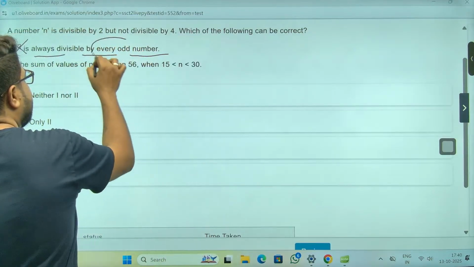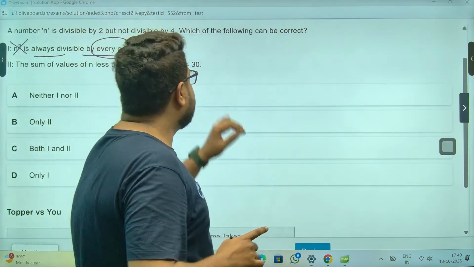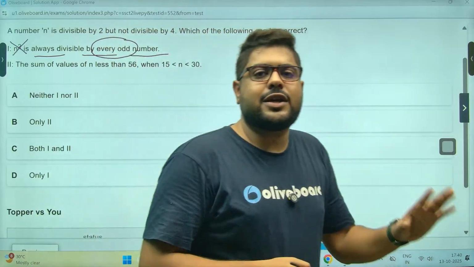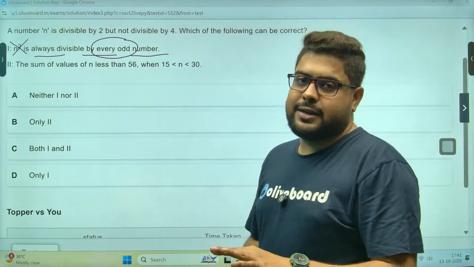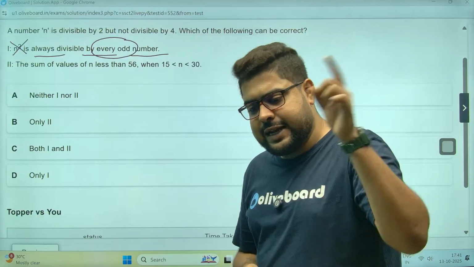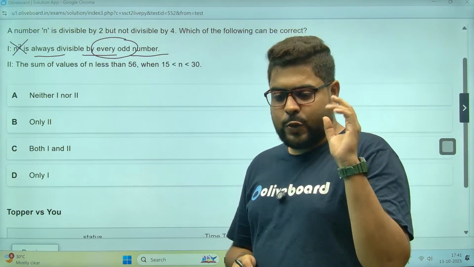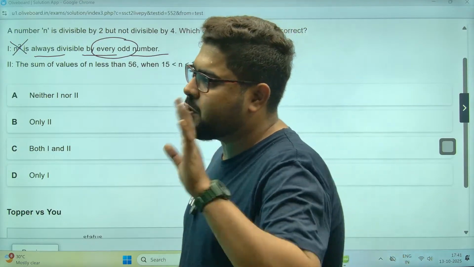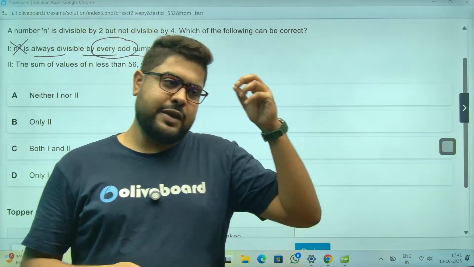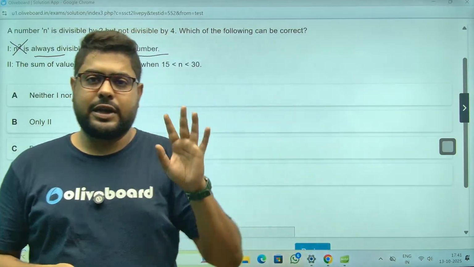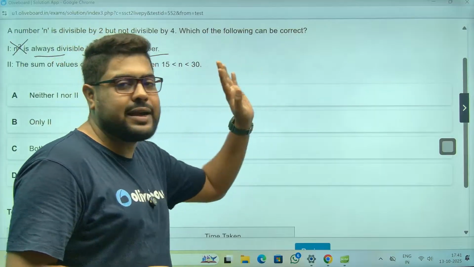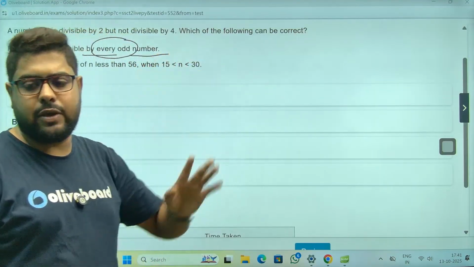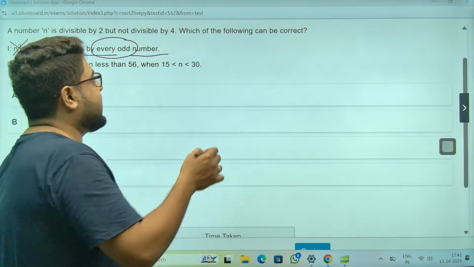If n is divisible by 2, that means we are talking about an even number. Its square is also an even number. Now, some even numbers can be a multiple of an odd number, but it cannot be a blanket statement that it is always divisible by odd numbers. Now, let's take an example.